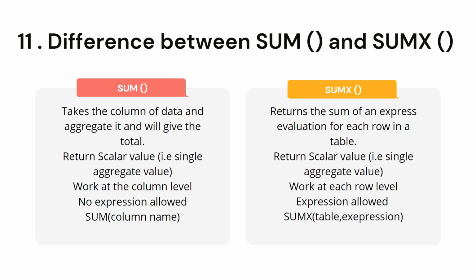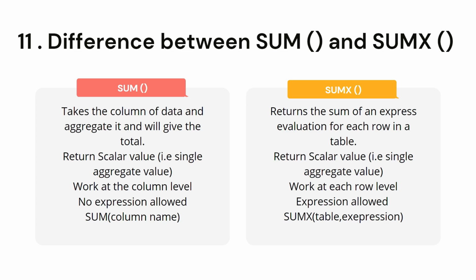What is the difference between the SUM function and the SUMX DAX function in Power BI? In the case of the SUM function, it takes the data of a column and aggregates it and gives the result in total form. So it returns a scalar value, that is a single aggregate value. Whereas the SUMX function returns the sum of an expression evaluated for each row in a table, and it also returns a scalar value, that is a single aggregate value, like the SUM function. So these two points are common between the SUM function and the SUMX function.